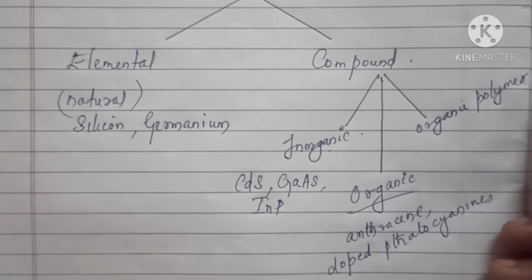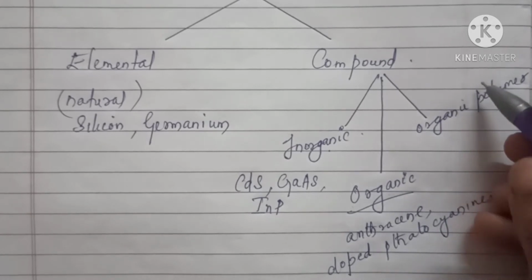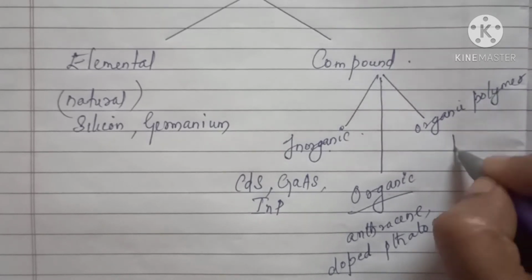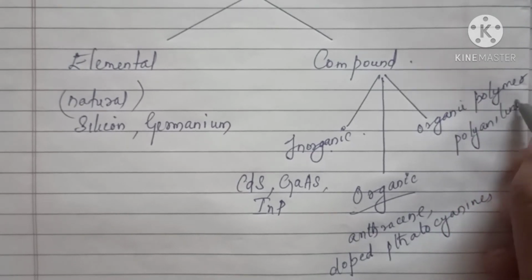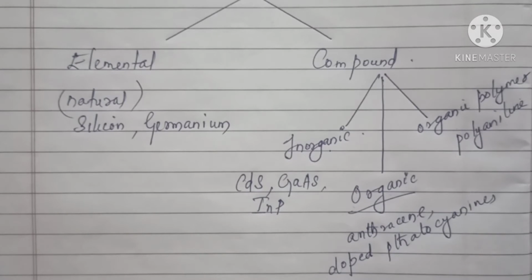For organic polymers you can use the example of polyaniline. So many examples are there, so you just have to keep this in mind.